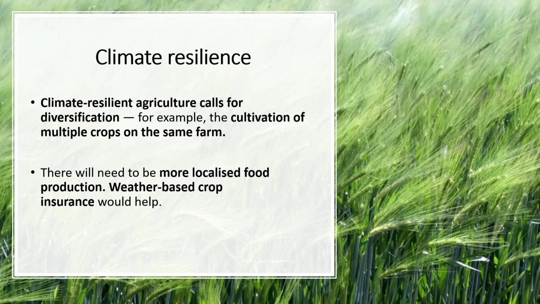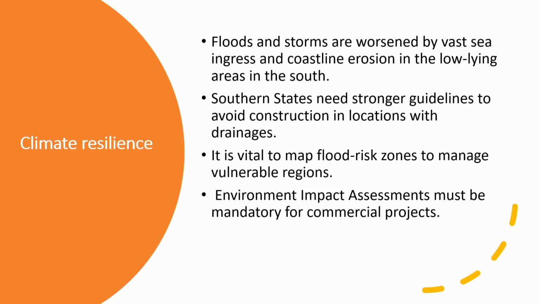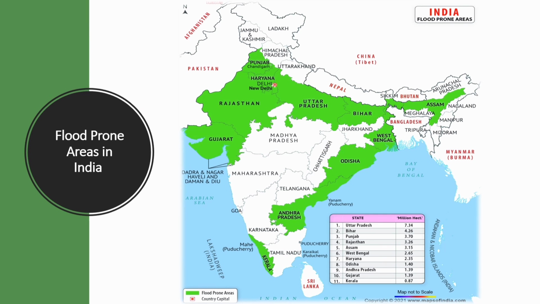Okay. So climate resilient agriculture calls for diversification. That means cultivation of multiple crops on the same farm, so that if any particular crop is damaged, we can move up with the other one. And also flood and storm have worsened the vast area of coastline, so we must have sufficient infrastructure in order to fight against the coastal erosion and other flooding in the coastal regions also.